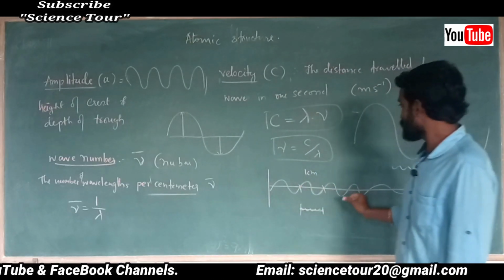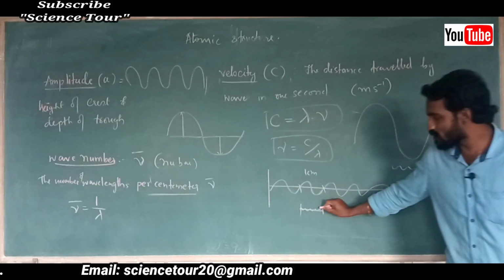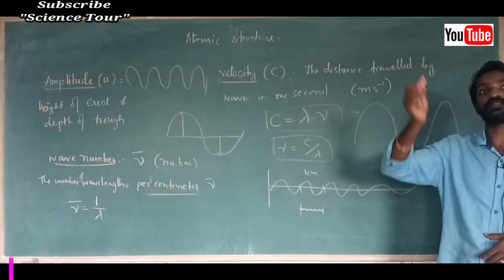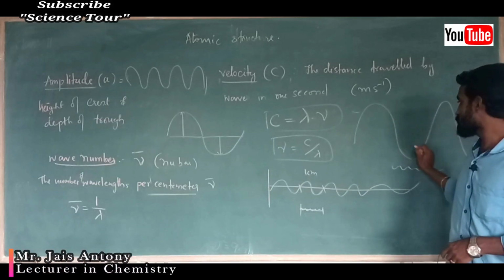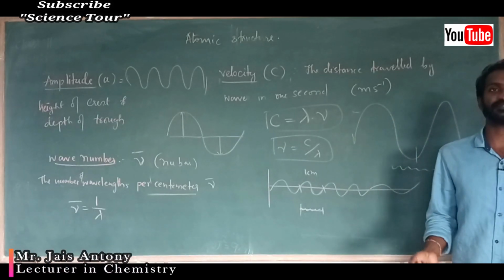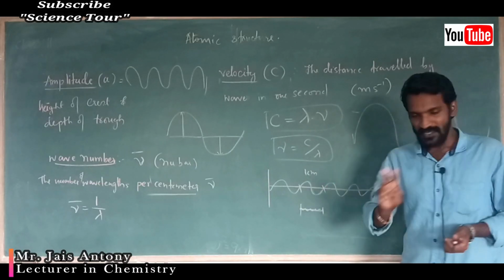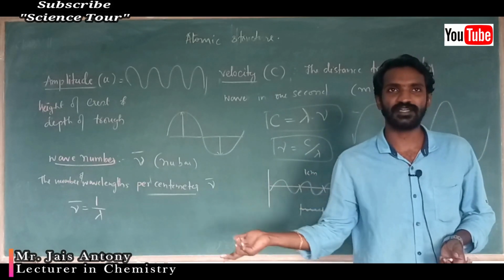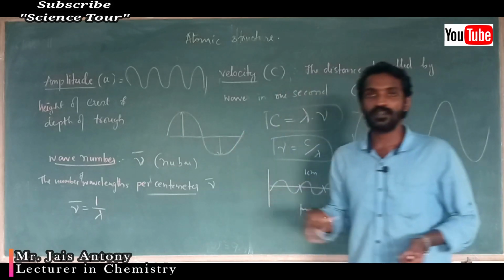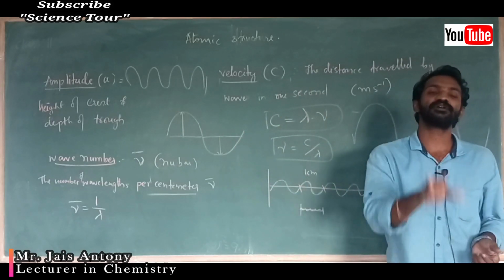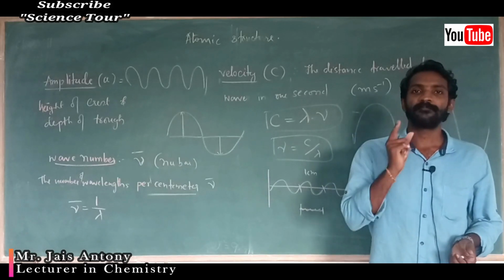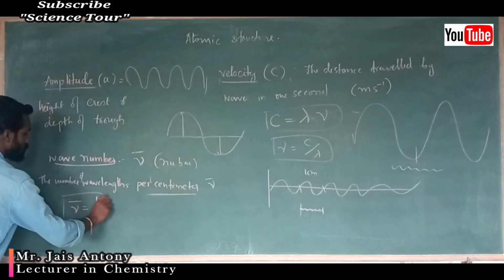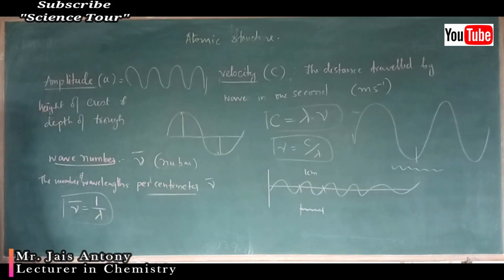In 1 centimeter, if the wave is too small, more waves are there. If it is very big, imagine only half of it covers 1 centimeter. It depends. In simple terms, in 1 centimeter, how many waves, or how many wavelengths, are there. One wavelength means here to here. How many wavelengths are present in this 1 centimeter is called wave number. The unit of wave number is also the reciprocal of wavelength. Understood? Note down this formula.